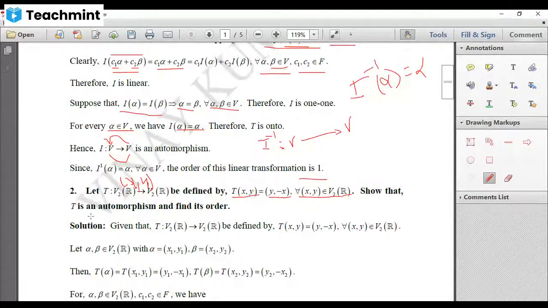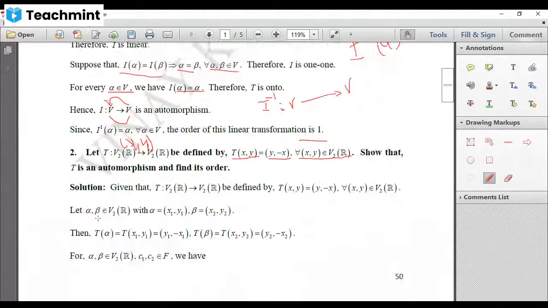Now, if you want to show it is an automorphism, first we need to show it is linear. So let me take two vectors alpha and beta in V2R. And we know that any element which belongs to V2R must be an ordered pair. Therefore, let us assume alpha is equal to the ordered pair (x1, y1) and beta is equal to (x2, y2), where x1, y1, x2, y2, all of them are real numbers.